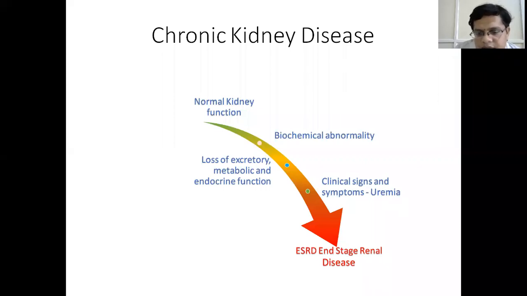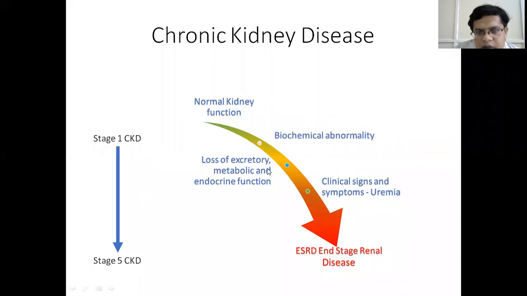When it becomes less than 15, it is called end-stage renal disease or stage 5 CKD. So initial stages may manifest only as biochemical, endocrine, or metabolic abnormality in the form of anemia or hypertension. And when the patient progresses to stage 4 and stage 5, we will have clinical signs and symptoms of uremia and finally end-stage renal disease.